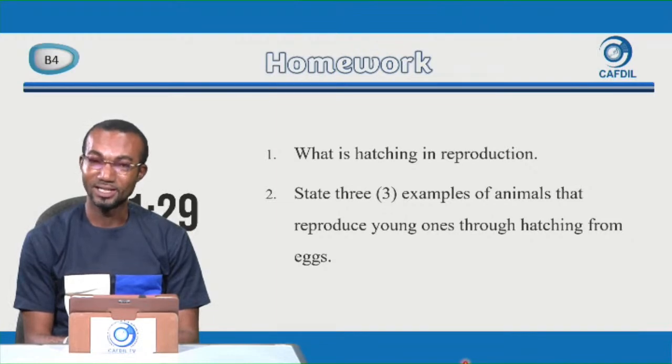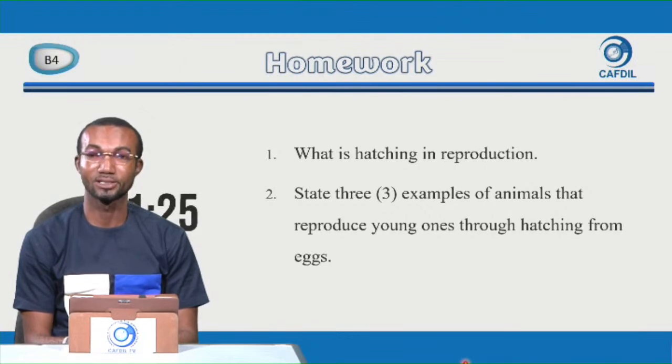Animals that lay eggs and then their young ones are hatched from eggs. Make sure you put the assignment down and then you do it.